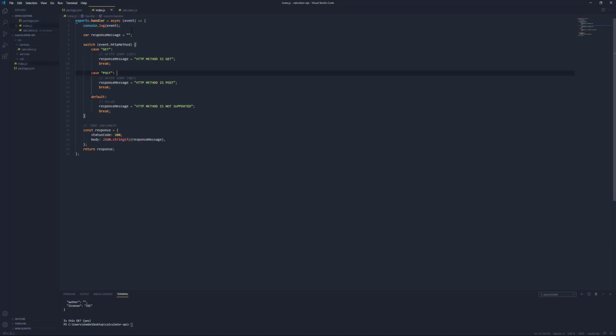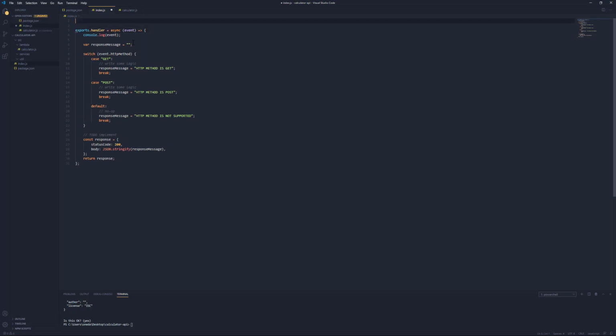So from our index file, what we want to do is actually access that calculator. The way that we do that in Node.js, we can say const calculator is equal to require, and we're going to find the path that the calculator file is in. So that is going to be inside of source/lambda/calculator.js. And so by doing this, we actually have access to the calculator.add and the calculator.subtract functions.